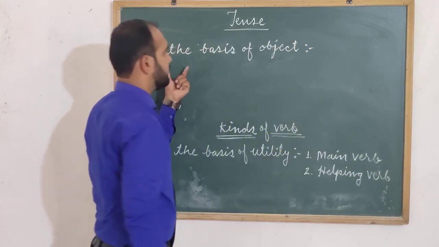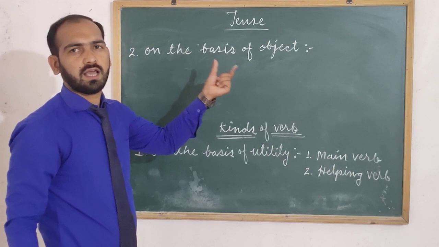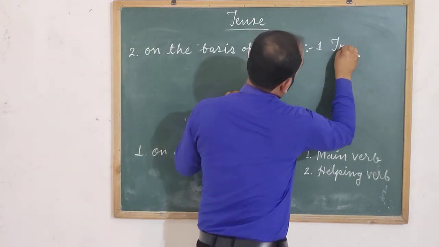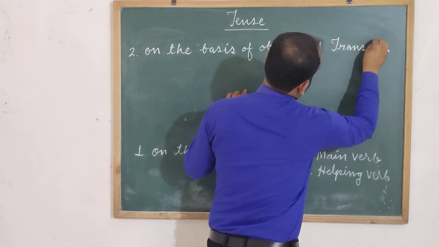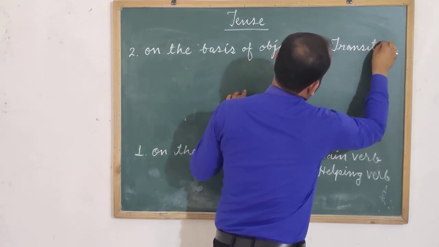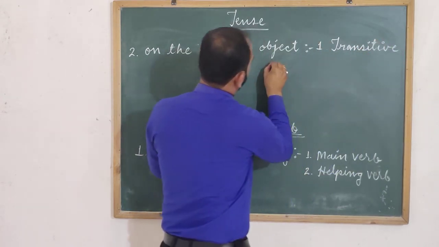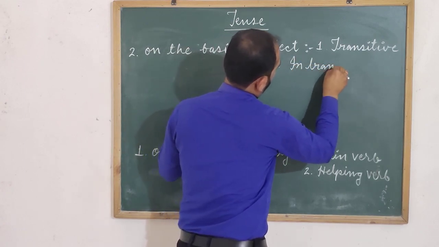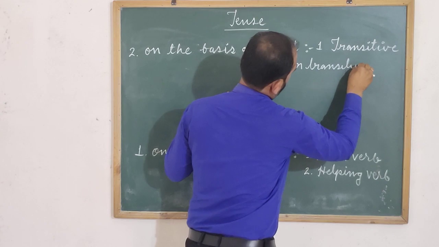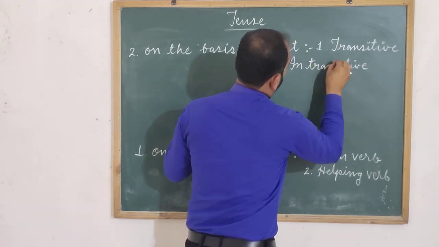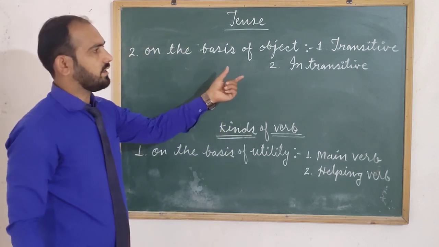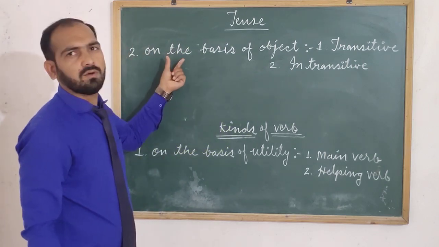On the basis of object, there are also two types of verb. First one is transitive and second one is intransitive. This is the second type of verb.